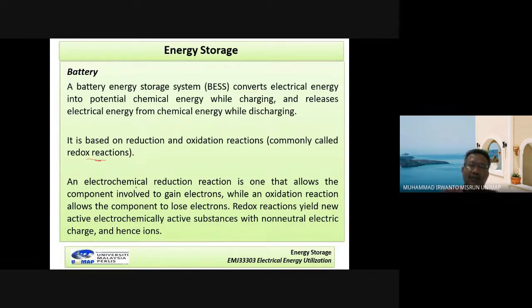An electrochemical reduction reaction is one that allows the component involved to gain electrons, while an oxidation reaction allows components to lose electrons. A redox reaction yields electrochemically active substances with non-neutral electric charge, and hence ions.